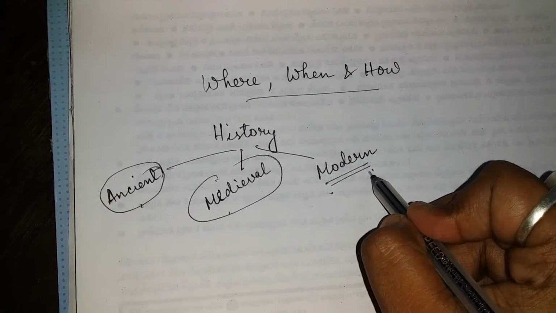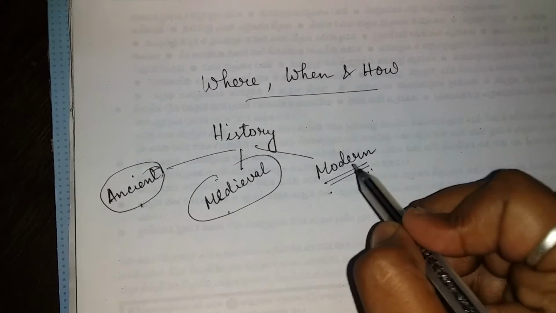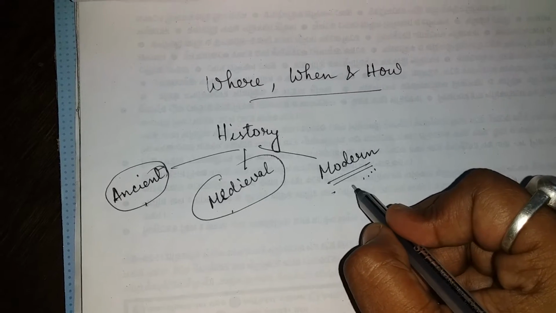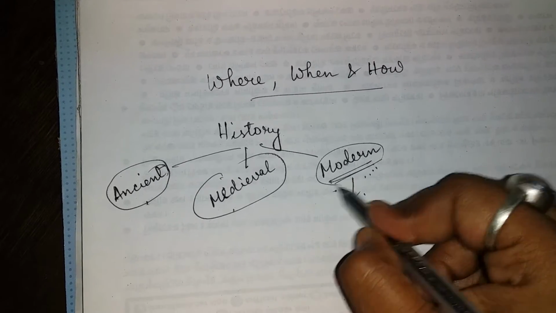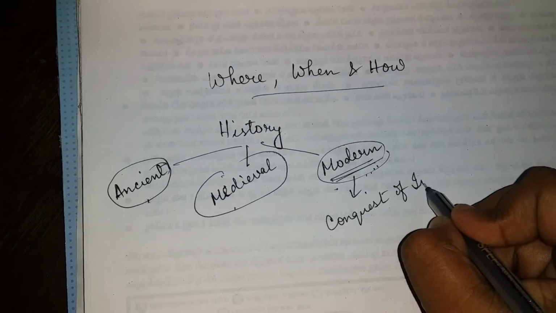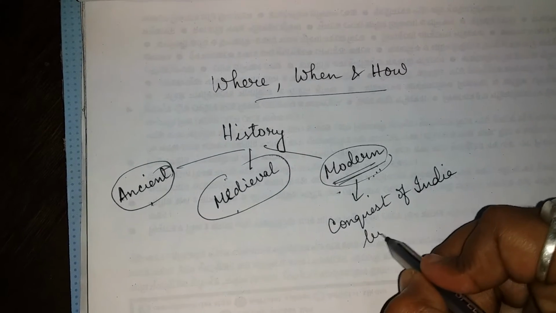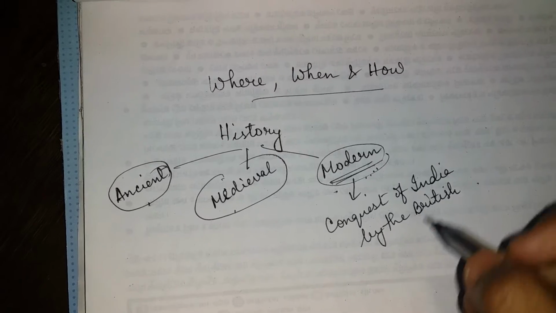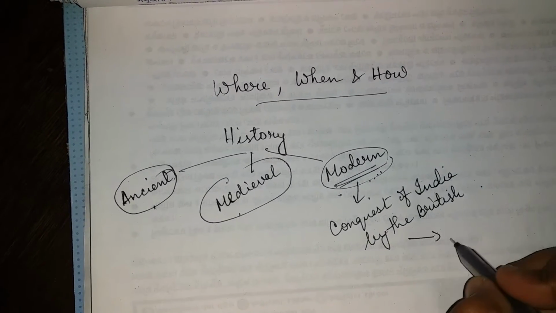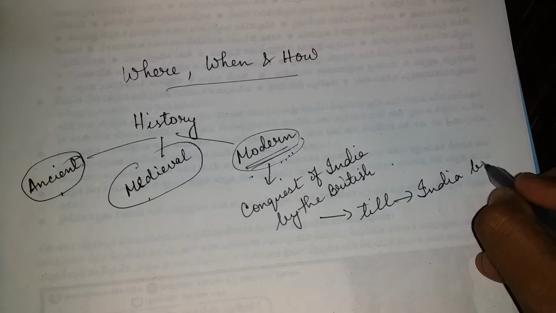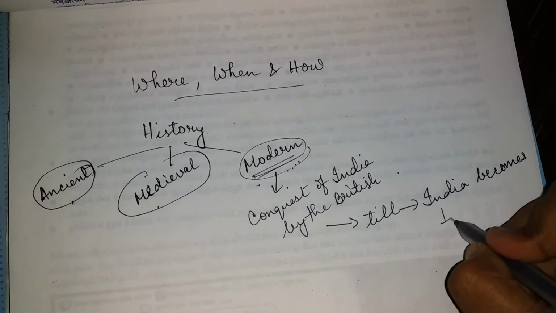The modern period is considered to be the beginning of conquest. We have already seen that the modern period means the conquest of India by the British till India becomes independent.